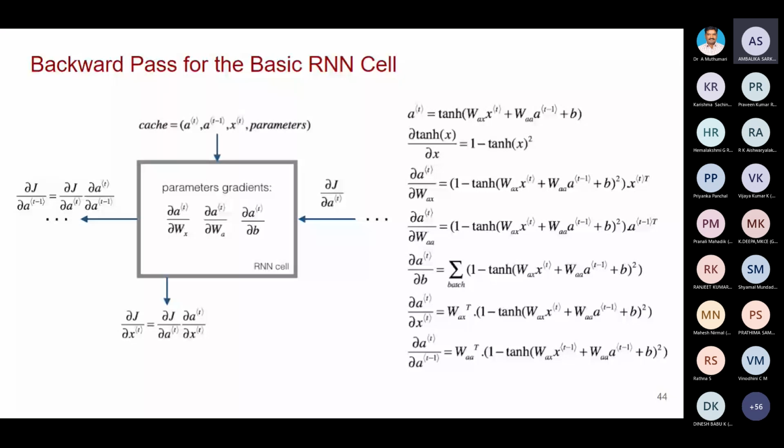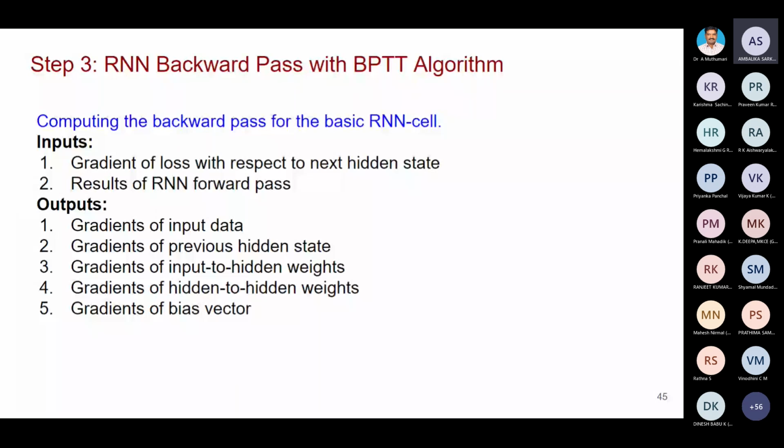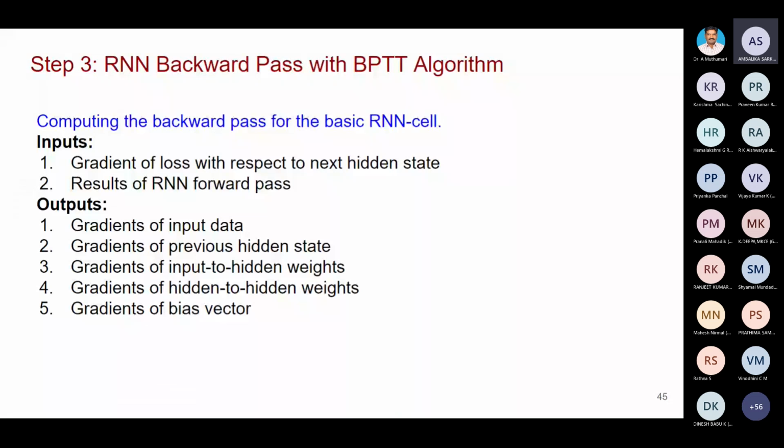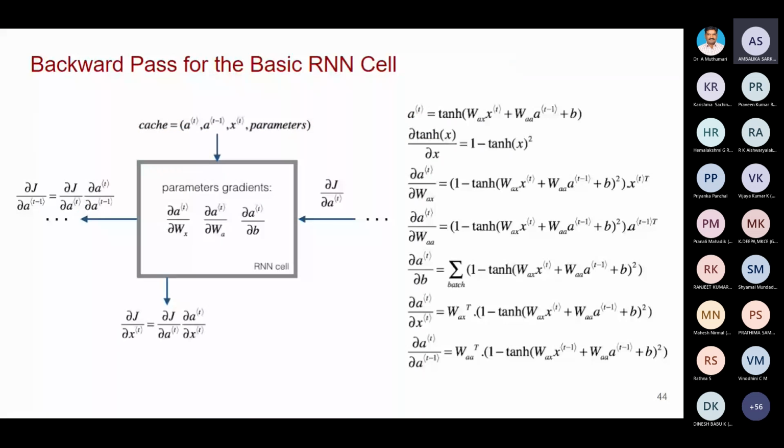Then what else are you doing? Gradient of input to hidden weight. Within the box, three parameter gradients are given. One is WX, related to the weight of input. WA is related to the hidden to hidden weight. Then bias. So here it is accepting two different inputs, then computing five different gradients.